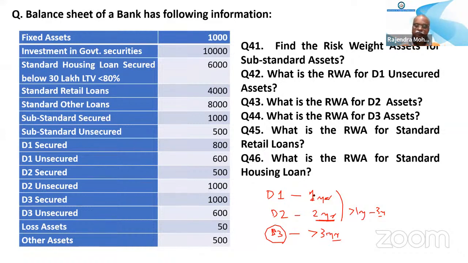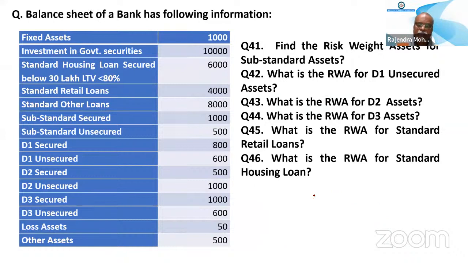Sir, in some classes it is set like the DA2 category. The asset should be in it for 3 years for the DA2 category. Like that in one class it is set, sir. That is why I'm asking. Which class? No, sir, not in your class. In some other sir's class, it is set that in the DA2 category the asset should be for 3 years. 1 to 3 years means it should be 3 years. Like that he told us, sir.